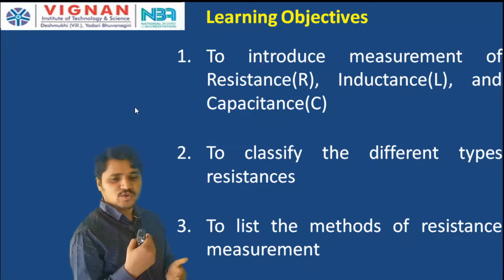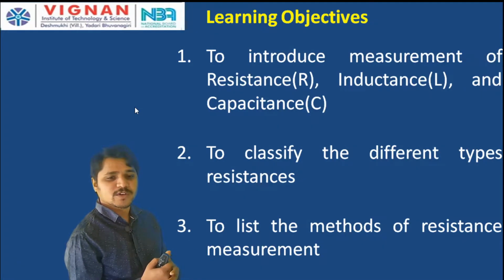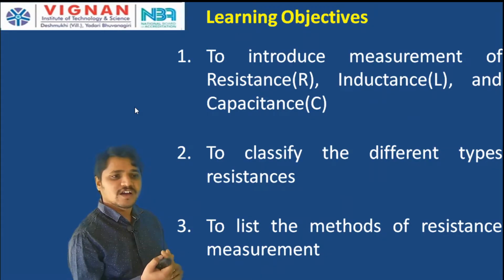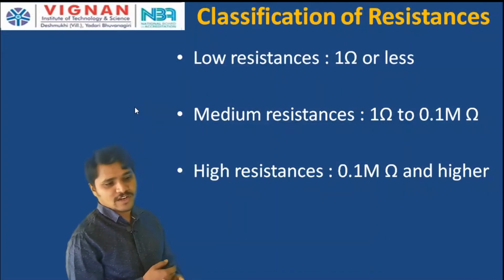When you hear about measurements, it means accuracy. That means how closely the measured value agrees with the true value, that is called the accuracy. So to measure accurately, we prefer different methods to measure the different ranges of resistances. So these are the learning objectives of today's lecture.